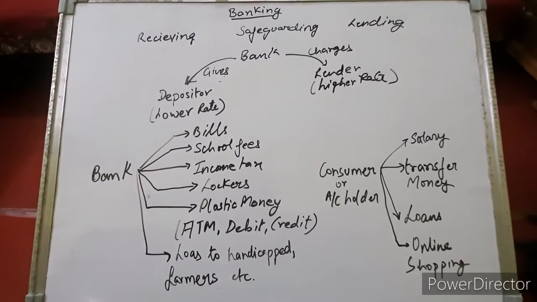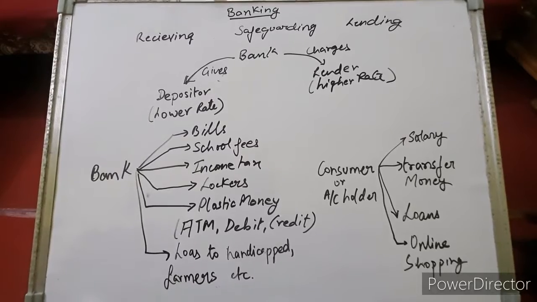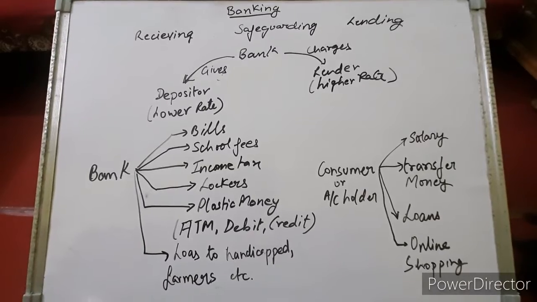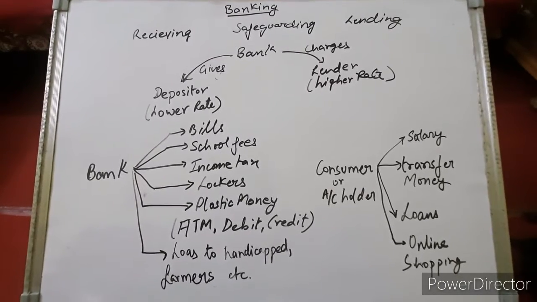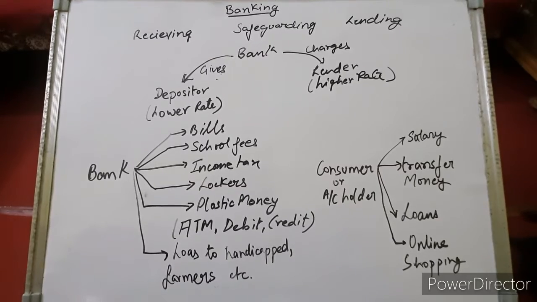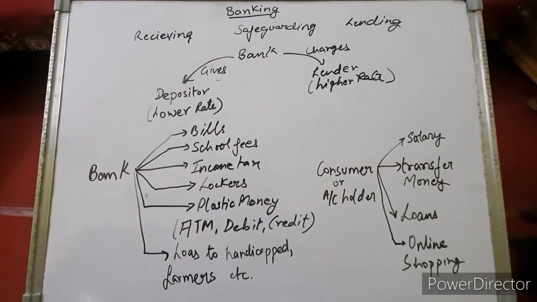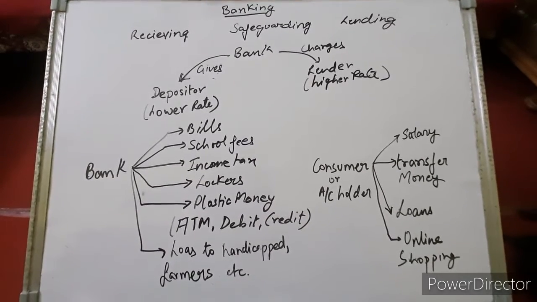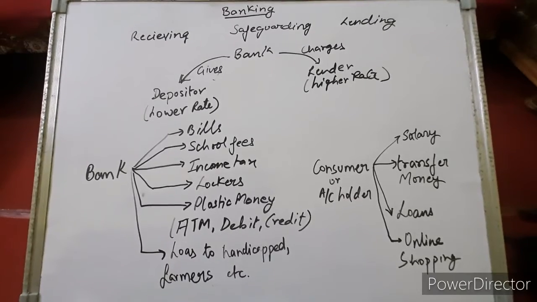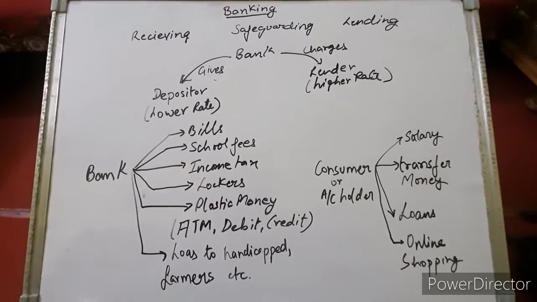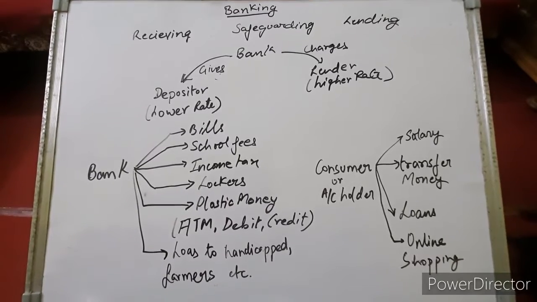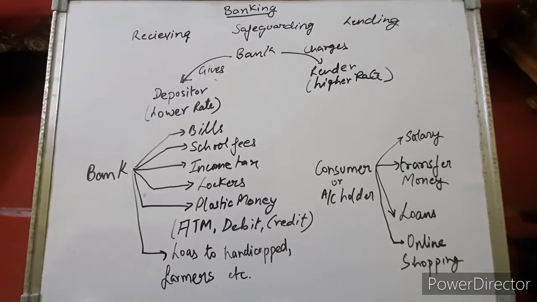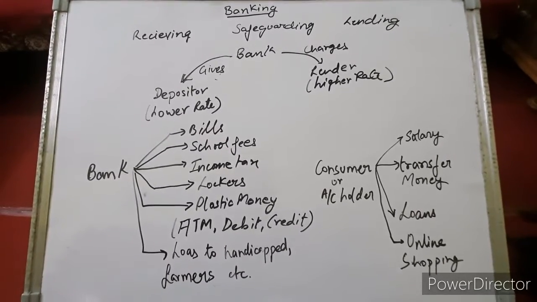Bank also provides plastic money like ATM cards, debit cards, credit cards. So nowadays we don't carry a hefty amount of money, we just carry one card. And one of the important functions of bank is that bank provides loans to help handicapped people, to help farmers. Suppose in case of calamity, farmers' fields or crops are ruined, so bank provides them help so that they can harvest a new crop. Then they can harvest again.